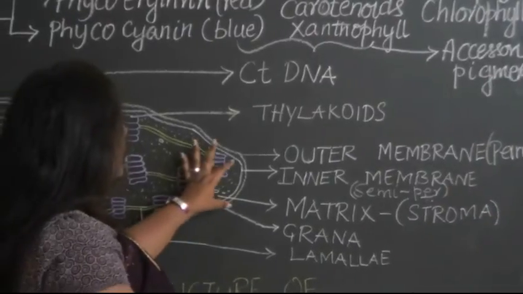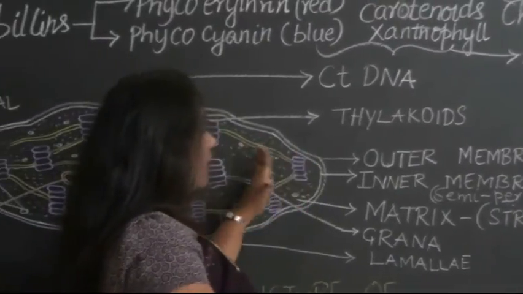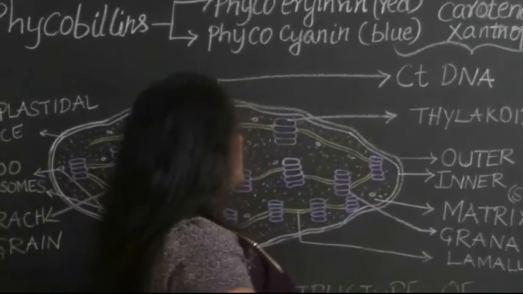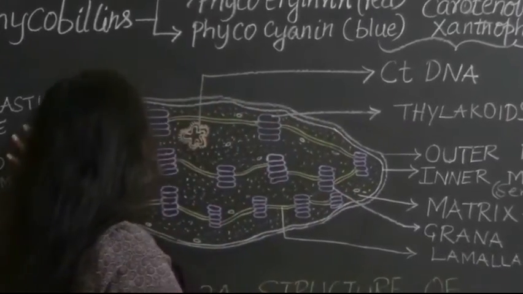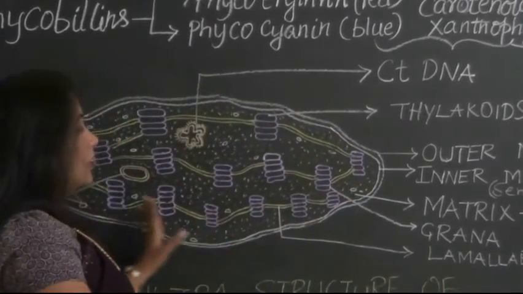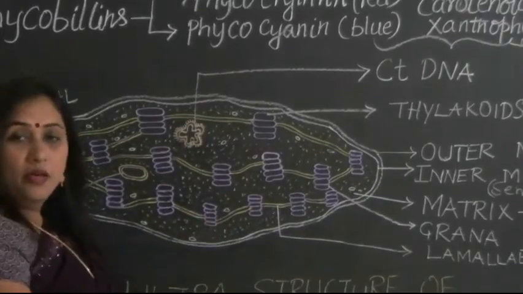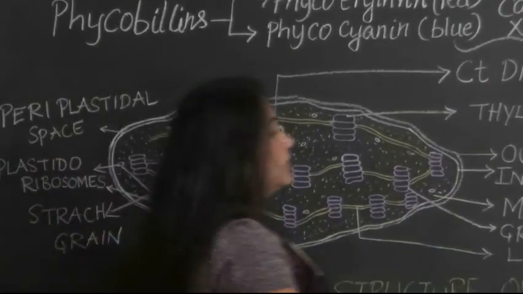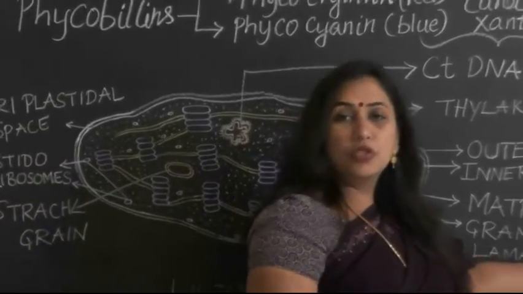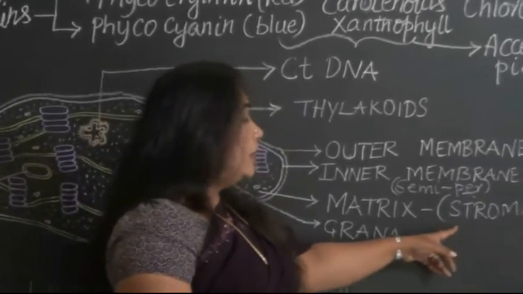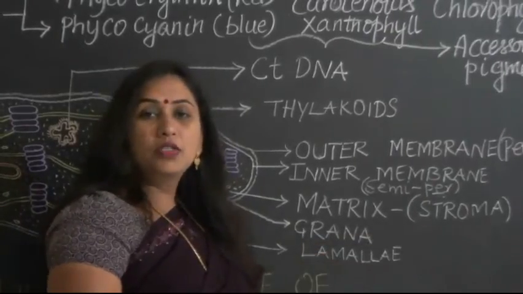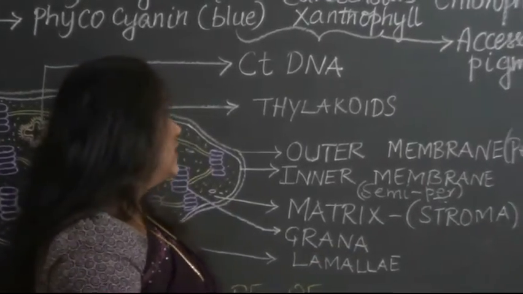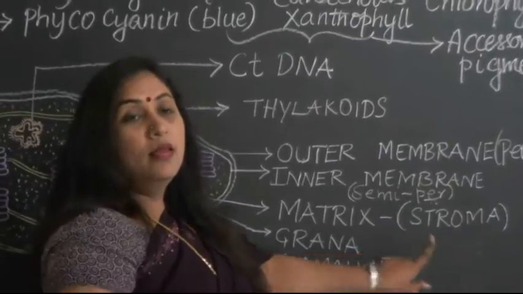Now as we enter into the inner side of the inner membrane, it is filled with matrix, and the matrix is granular. The matrix of the chloroplast is referred to as stroma.